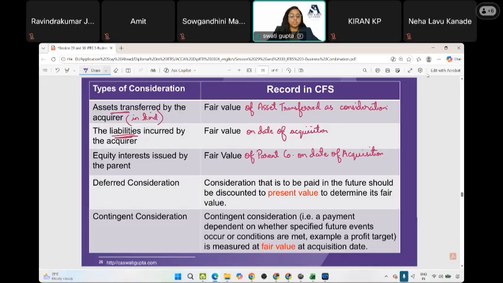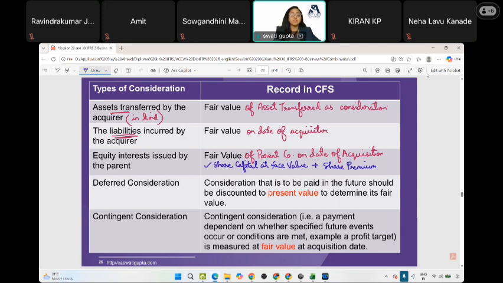We will record this as share capital at face value, and the extra amount will be treated as share premium.